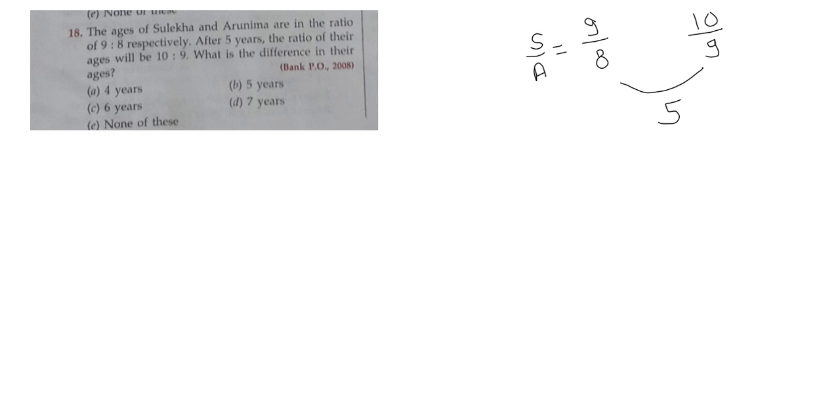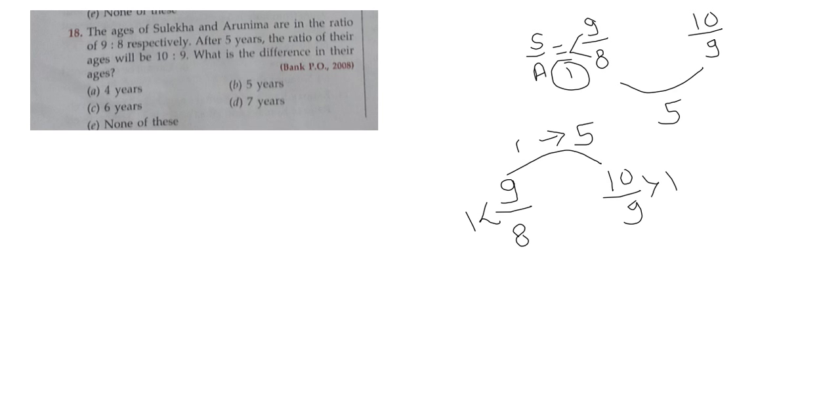So it is a similar question. What will we do? We will make the difference equal: 9:8, and it is 10:9. So here we can find out that the difference here is 1, and here also 1. We have nothing to do with that. So what will we do? We will find the difference here. It is 1 and 1, the value of 1 is 5. The value of 1 is 5, and here it is a difference of 1. So the answer will be 5 years. It is also a very easy question. Let's go to the next.